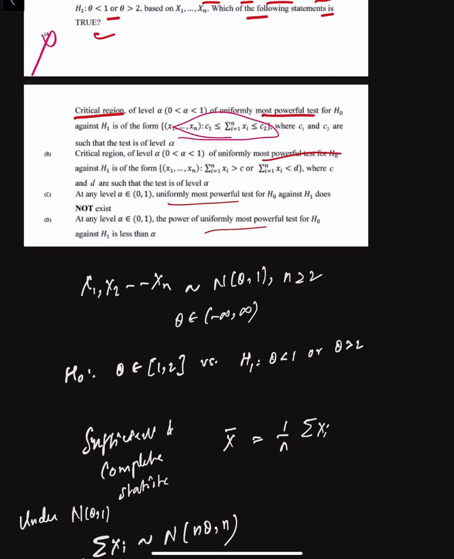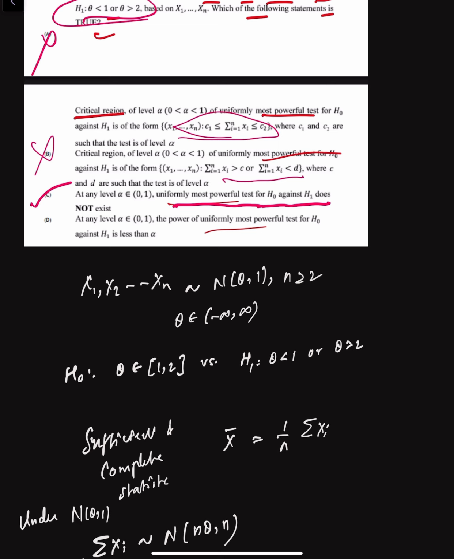Even if we consider the second statement, this is describing a two-sided test, but again two-sided alternatives do not admit a UMP test, and different values of theta in H1 favor different critical regions, so even the second statement is false. The third statement says that at any level alpha belongs to (0, 1), a UMP test for H0 against H1 does not exist. So option C is the correct answer.